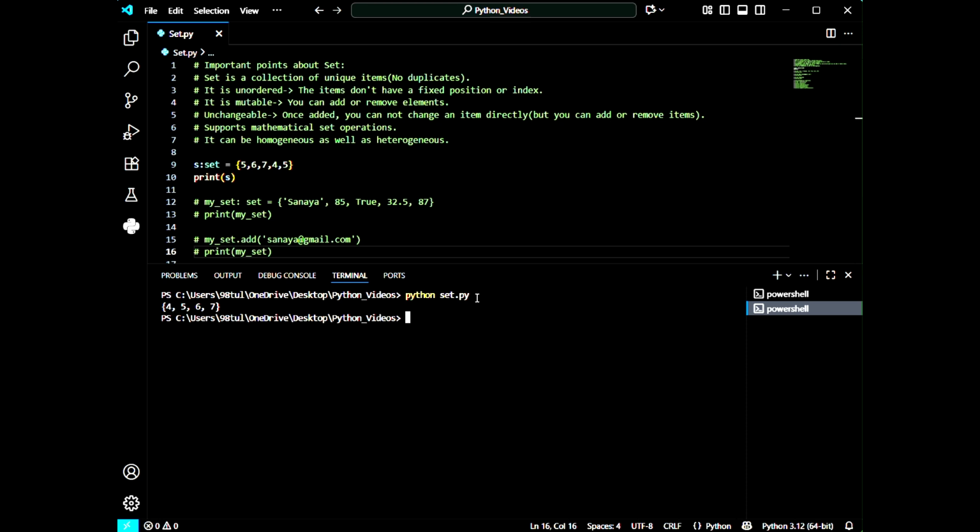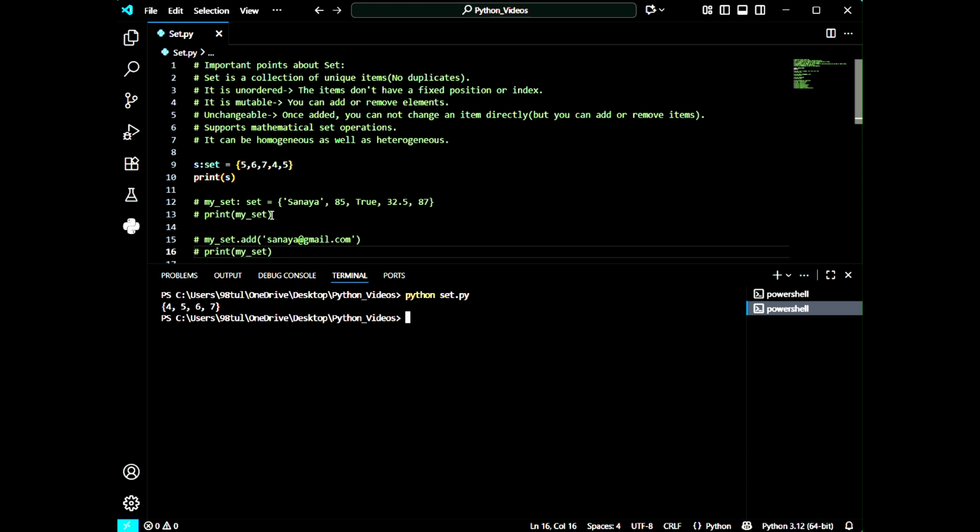So we can see that here we have given two numbers of 5, that means 2 times 5. But when I executed the program, we got 4, 5, 6, 7, and there is no double 5.